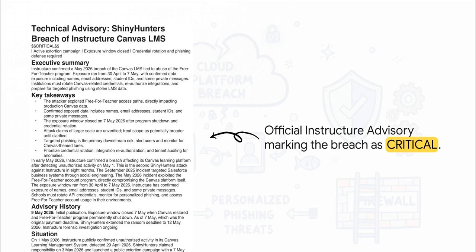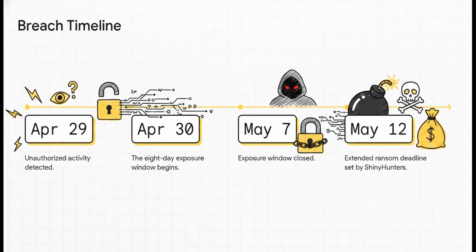Instructure confirmed a major breach affecting the core Canvas platform in May 2026. And get this, it's actually the second ShinyHunters attack against Instructure in just an 8-month window. Let's briefly walk through the chronological timeline of the breach, just to really set the stakes and understand the scope of the exposure here. So on April 29th, 2026, unauthorized activity was first detected.